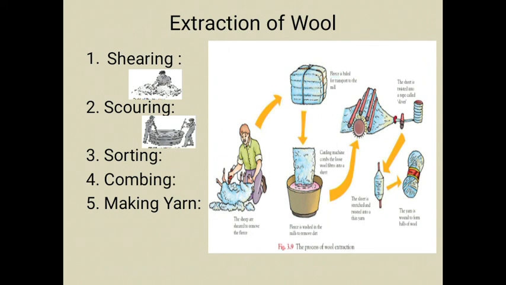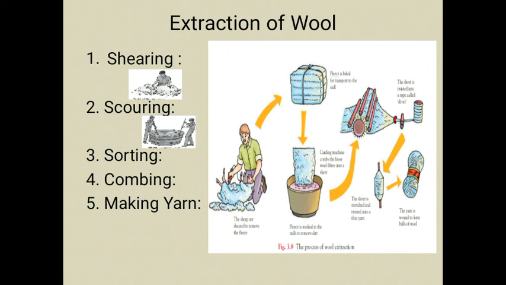The next one is sorting. After passing through the rollers, the sorting of the wool takes place. Now the wool is divided into sections and graded on the basis of quality. Wool of the same quality is separated out, and that wool of the same quality is processed together to obtain different types of textiles.